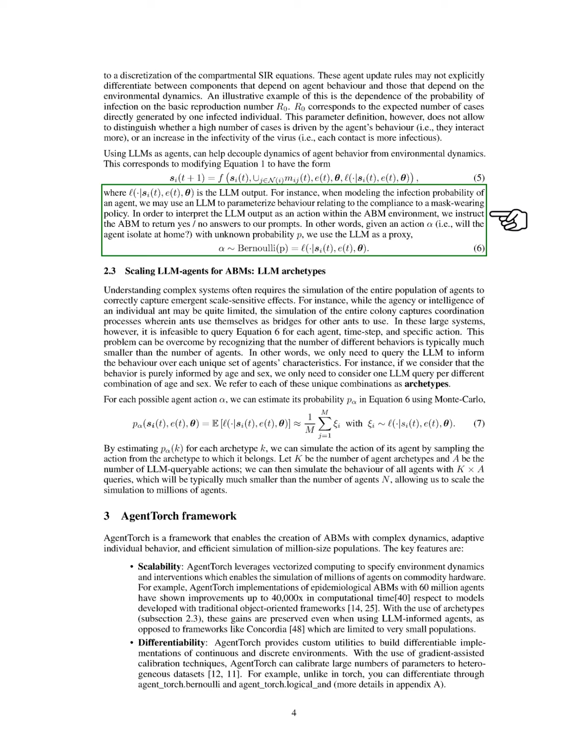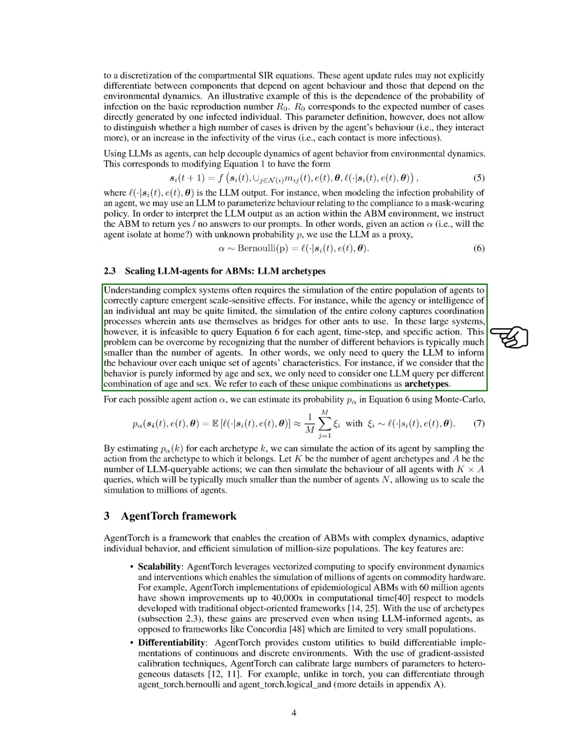Section: Scaling LLM agents for ABMs, LLM archetypes. In this section, we discuss how scaling large language model, LLM, agents can enhance agent-based models, ABMs. To understand complex systems, we often need to simulate all agents to capture important effects that emerge at larger scales. For example, while an individual ant may have limited intelligence, simulating the entire colony reveals how they coordinate, such as using themselves as bridges for others. However, querying the LLM for each agent and action at every time step is impractical.